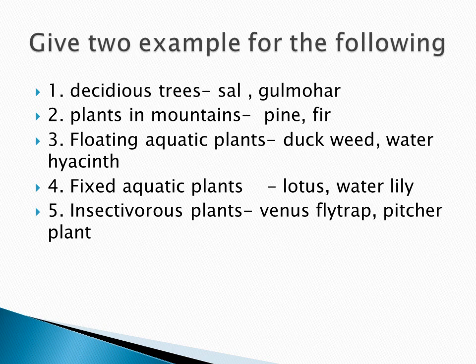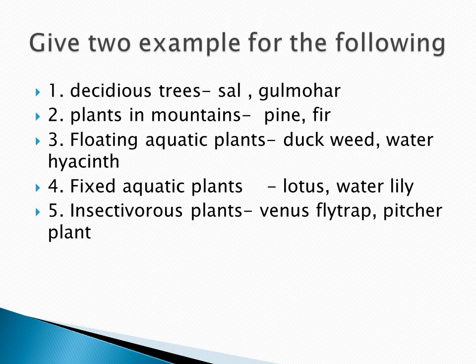Give two examples for the following. Deciduous trees. I have written sal and gulmohar. So write sal, gulmohar. Second one, plants in mountains, namely pine and fir. So write pine and fir. Third one, floating aquatic plants.